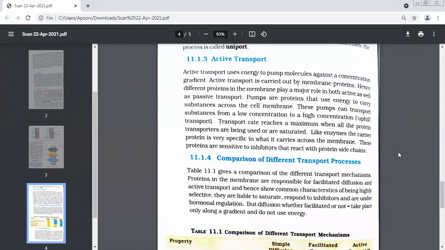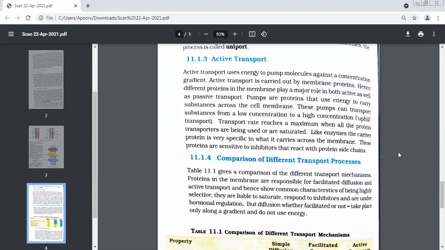Where are proteins present? They are present in the plasma membrane. Now, proteins in the membrane are responsible for facilitated diffusion and active transport, and hence they show common characteristics of being highly selective. We just now discussed, they're highly selective.